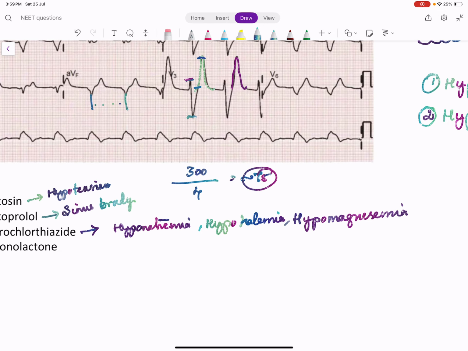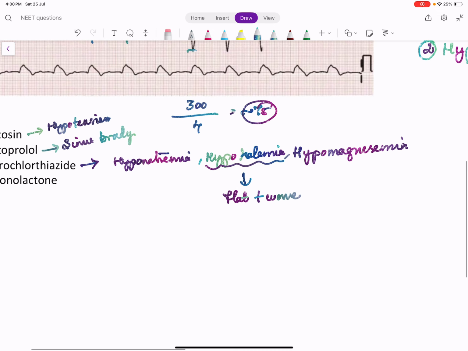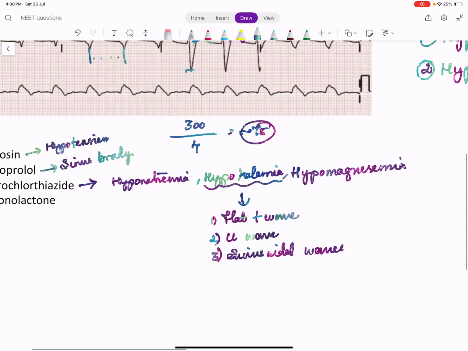Hypocalcemia does not occur with thiazide diuretics. So with hypokalemia, the ECG changes are flat T wave. Actually, many changes occur based on the level of hypokalemia. There can be flat T waves, there can be U wave formation, there can be sinusoidal or flat waves, but none of which is given here. Here T waves are very distinctly tall, so this cannot be the answer.